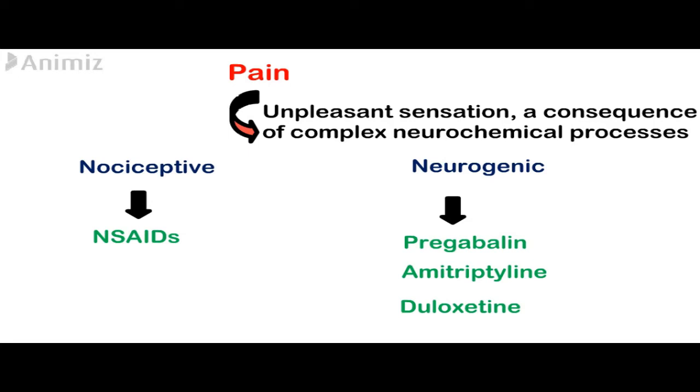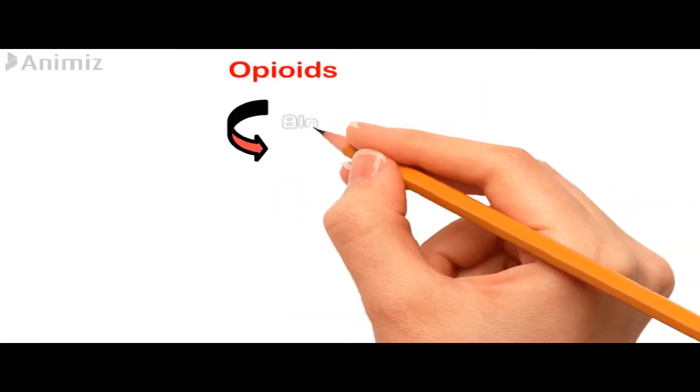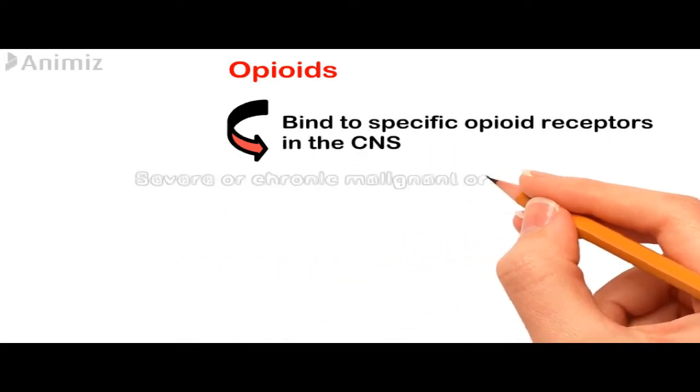For the treatment of pain, it may depend on the specific type of pain, which is either nociceptive or neurogenic pain. For example, with mild to moderate arthritic pain, which is a nociceptive pain, non-steroidal anti-inflammatory drugs are effective. While for neurogenic pain, drugs like anticonvulsants, such as pregabalin, or amitriptyline, which is a tricyclic antidepressant, or serotonin norepinephrine uptake inhibitors like duloxetine are more effective than non-steroidal anti-inflammatory drugs. And for severe or chronic malignant or non-malignant pain, opioids are usually the drug of choice.